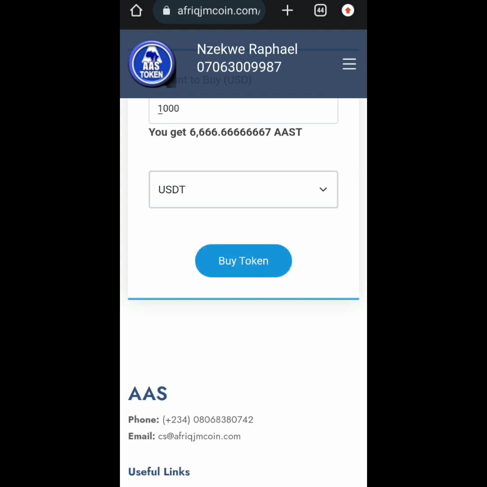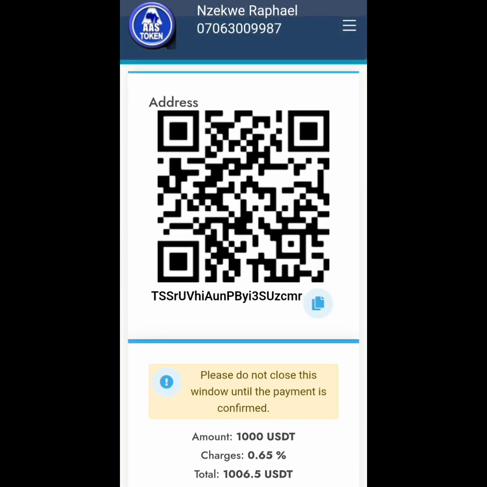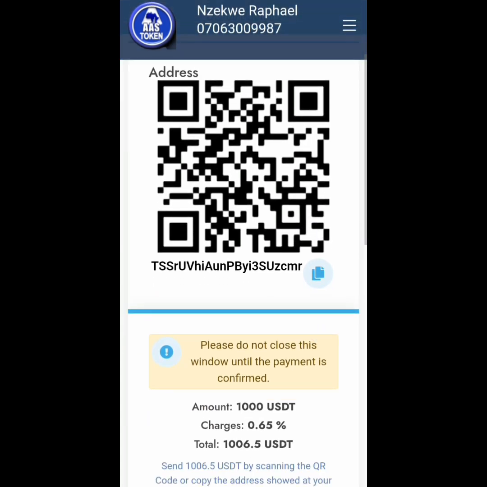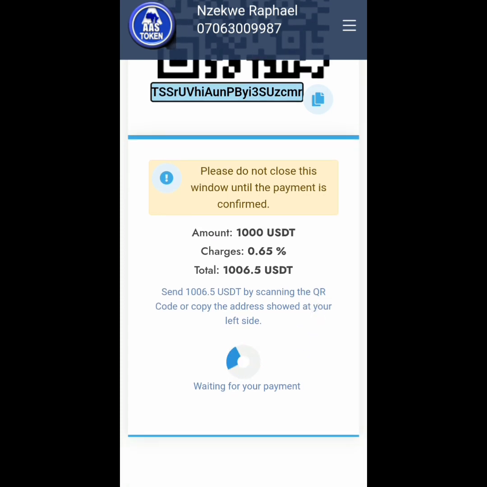So I wait. Once I click on this, this is how it will look. I'm going to copy the link. The next thing to do now is to go and pay this amount. The amount is 1,000, then the charges is 0.65. So the amount I'm going to send here in total is 1,000.65 USDT. So I'm going right now to do that.